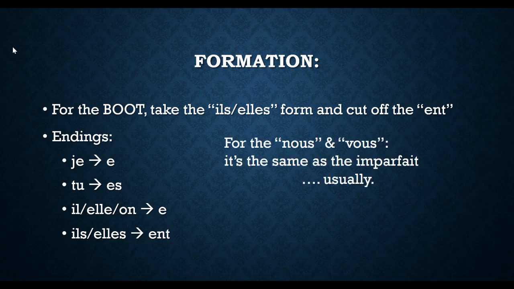But now for the nous and the vous, it's the same as the imparfait, usually. Okay, so if you need to do the ions or the iez, then that's what you need to do. And there are going to be slight changes. Like I said, there are other books, other workbooks, other websites that teach this slightly different. I think your book teaches it slightly different, but if you follow this, this is a lot better rule-wise. There's less exceptions if you do it this way.